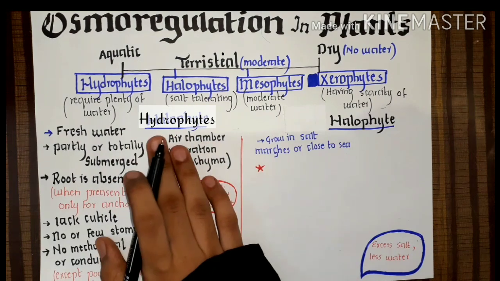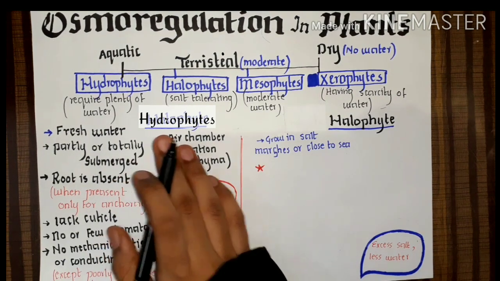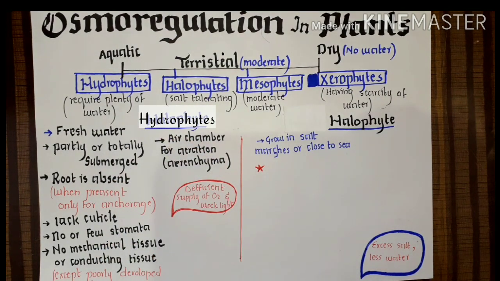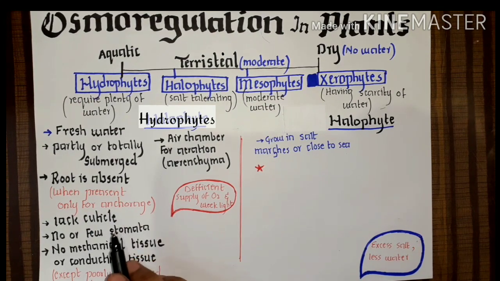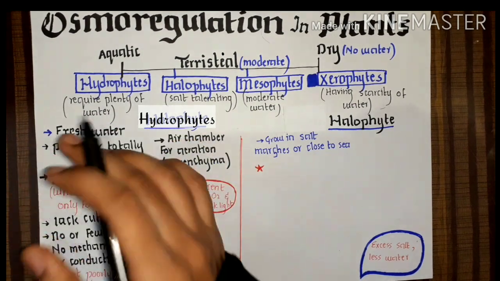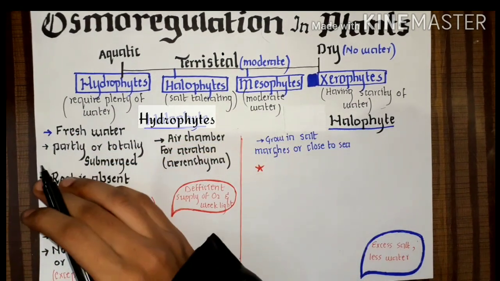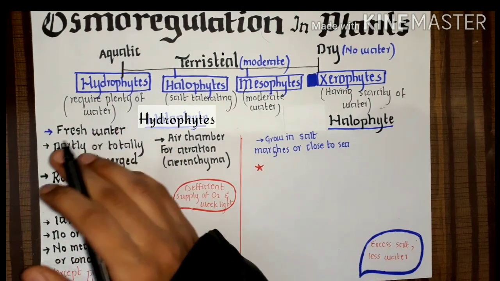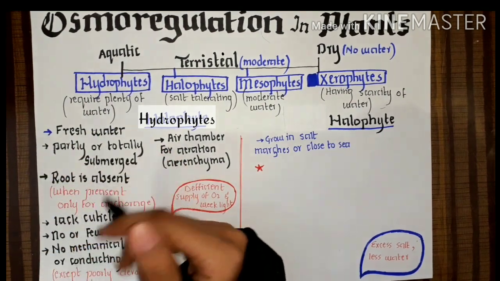First of all, hydrophytes. Hydrophytes are the plants which grow in plenty of water, or we can say in the freshwater habitat having plenty of water, either partly or totally submerged. Either they are completely in the water, or some parts are in the water and some parts above the water.